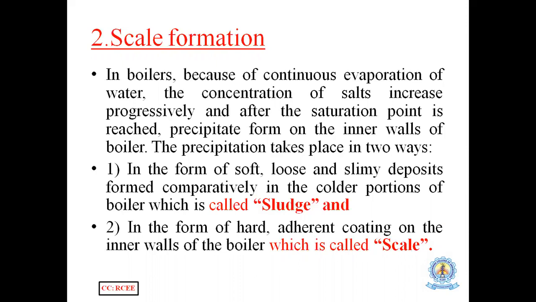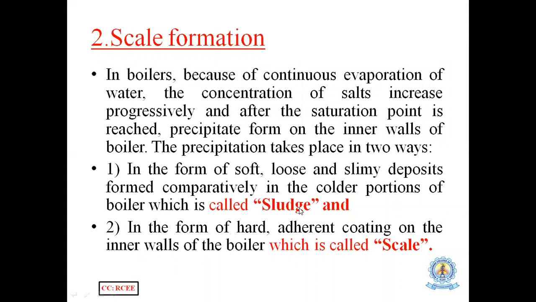This may again be classified into two types. The precipitate we observe on the inner walls of the boiler may sometimes be formed loose or soft.